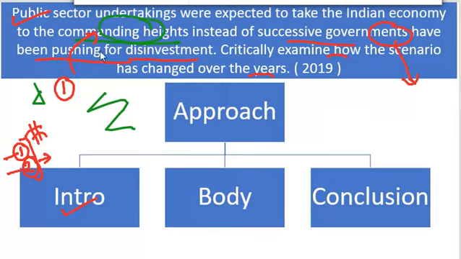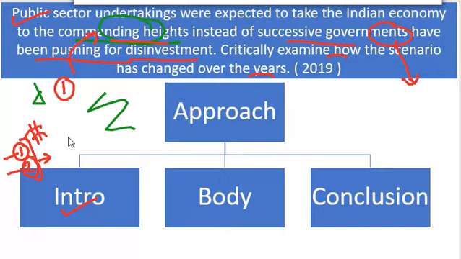Punchline basically means that, let's say, commanding height is the keyword. So from the perspective of commanding height, you can say that Jawaharlal Nehru, the first Prime Minister of India, used to say that public sector undertakings are the temple of modern India.